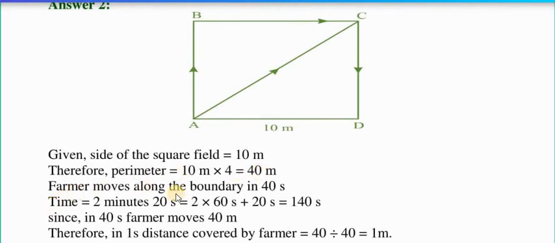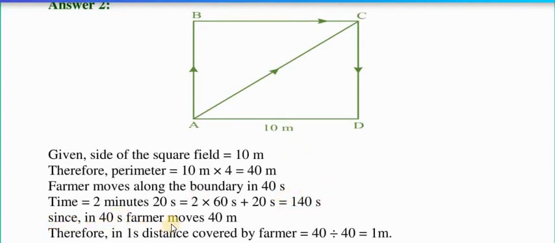And the farmer moves along the boundary. It's 40 meter and he moves along the boundary in 40 seconds, because to cover 1 meter it requires 1 second. The time taken by the farmer is 2 minutes 20 seconds. So let's convert this minute into seconds first. That means 2 into 60 plus 20. So the total is 140 seconds.